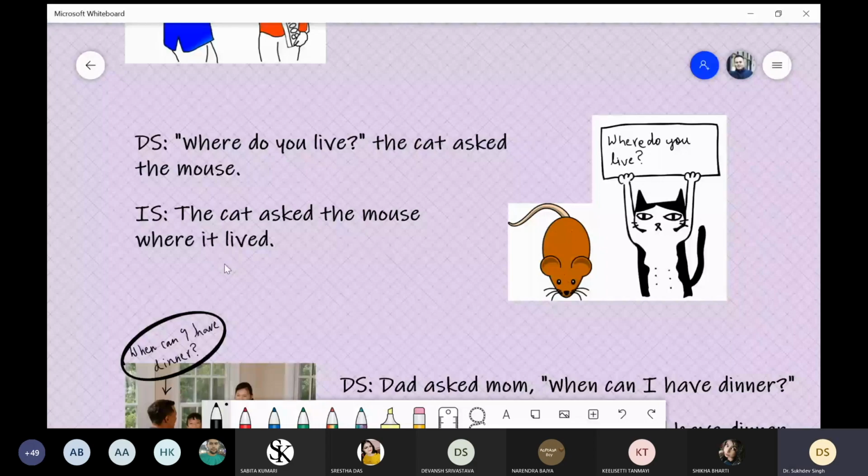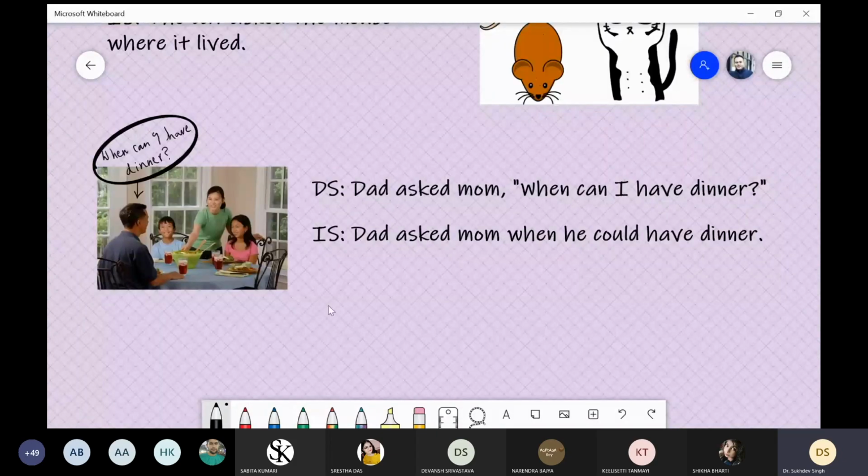The cat asked the mouse where it lives. Over here, this is simply picked up: the cat asked the mouse. After that, we pick up where, and then we know that this you stands for the mouse, and the mouse is singular. That's why this you will be converted into it, and then the second form of live. Live here gets converted into the second form, lived. Where it lived.